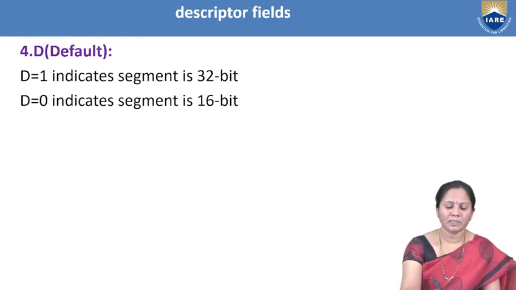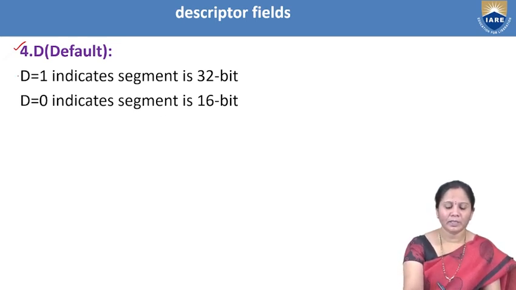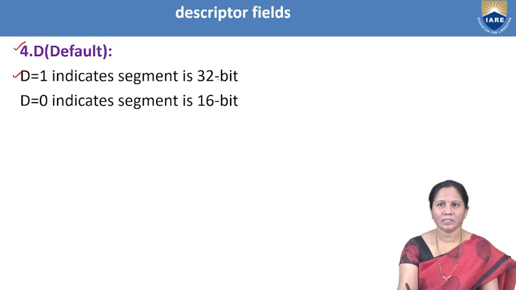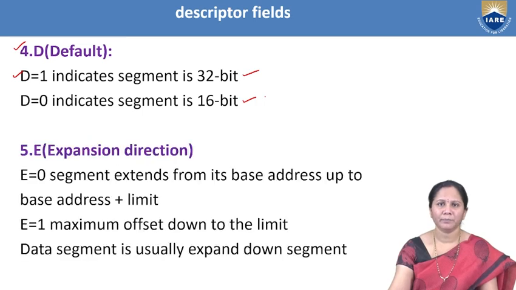And the next bit present in that format is the D bit, where D represents default. If the D bit is 1, it indicates the segment is 32-bit. If the D bit is 0, it indicates the segment is 16-bit.